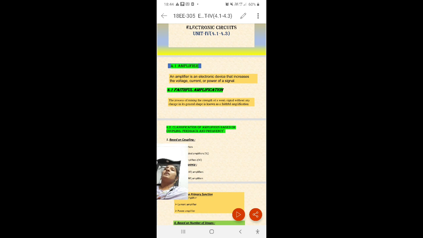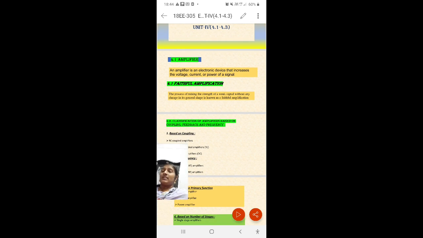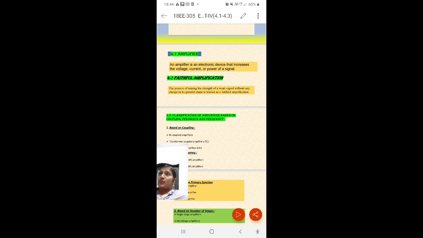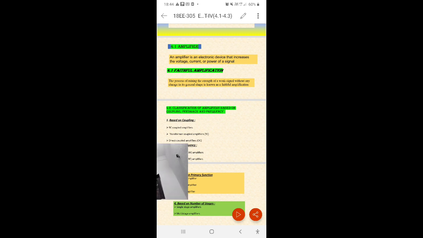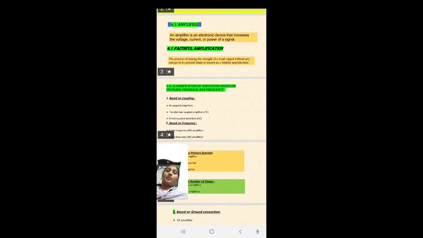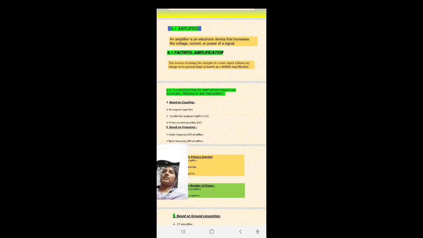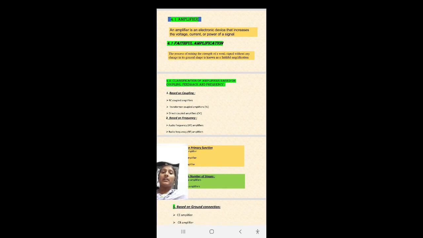In amplifiers, two important coupling elements are there. One is resistor and capacitor, and the other one is transformer. If we are using resistor and capacitor to connect the output of one stage to the input of the next stage, then the amplifier is called an RC coupled amplifier. Here the coupling elements are resistor and capacitor. Means by using resistor and capacitor, the output of one stage is connected to the input of the other stage.